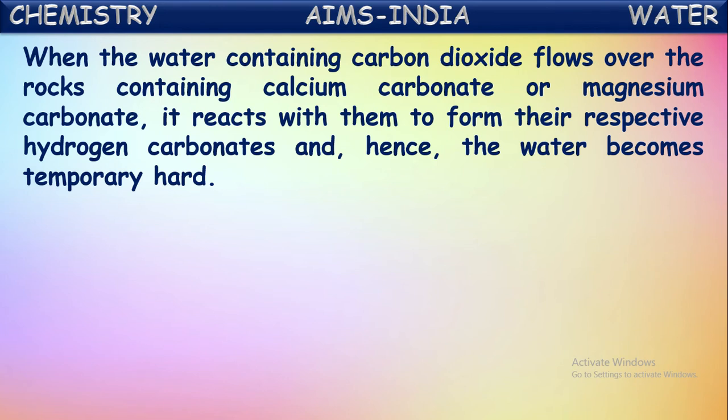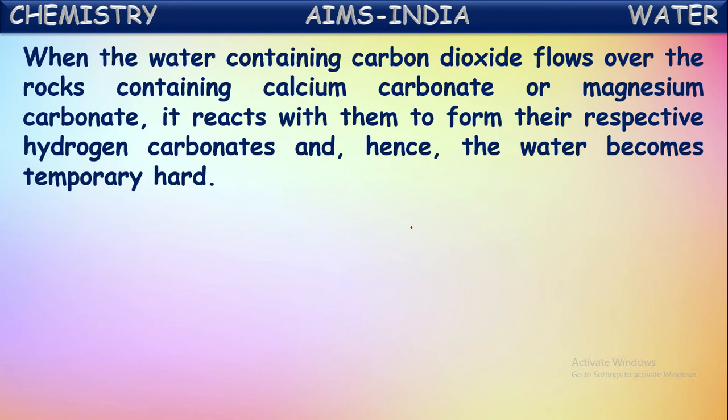So when this rainwater, which already contains carbon dioxide dissolved in it, comes in contact with these rocks containing calcium carbonate and magnesium carbonate, these carbonates react with that water containing carbon dioxide. It reacts with them to form their respective hydrogen carbonates, and hence the water becomes hard water.